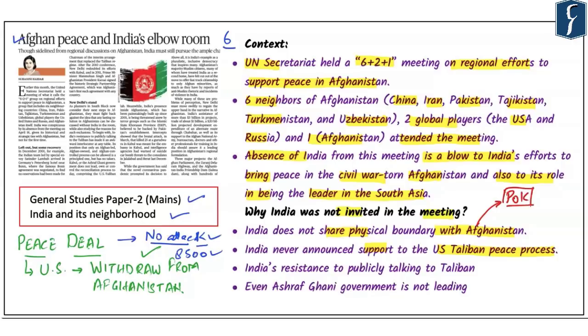Third important aspect is India has never treated Taliban as a political entity. At the same time, there are other problems as well. What these other problems are, first and foremost, Taliban is supported by Pakistan. Moreover, India sees emergence of Taliban as one of the primary reasons for the promotion of terrorism in the Indian mainland. And hence India has shown resistance to the idea that it should publicly talk with Taliban.